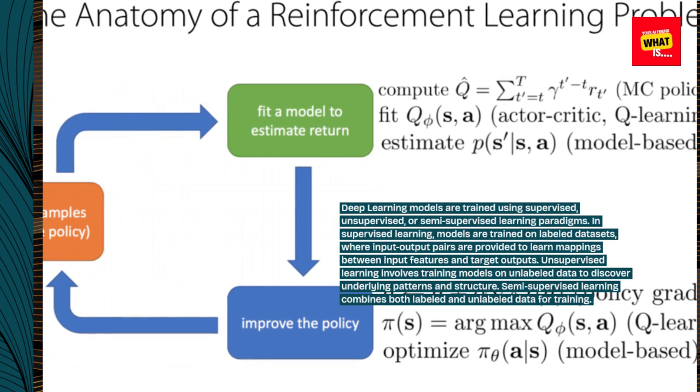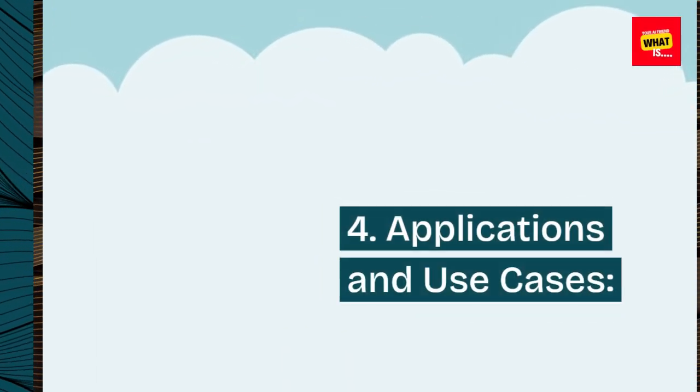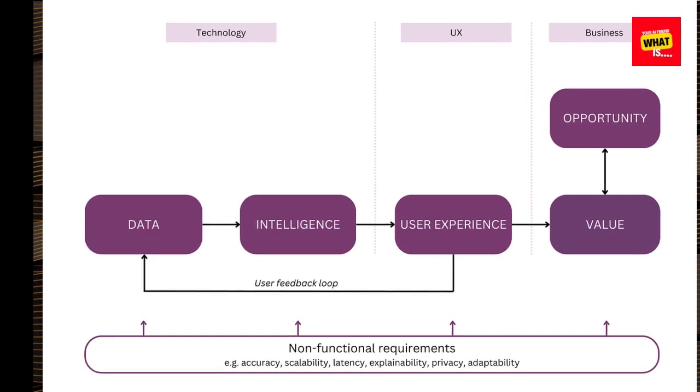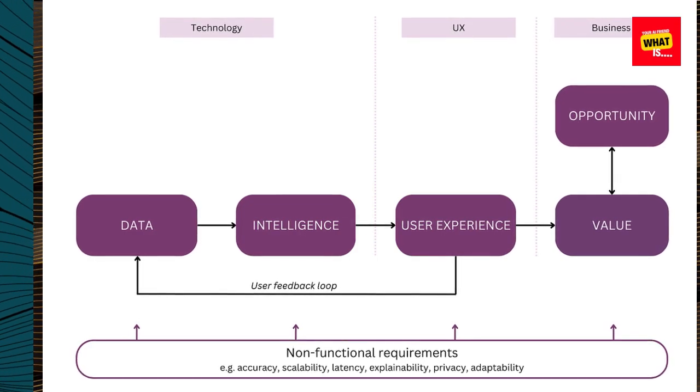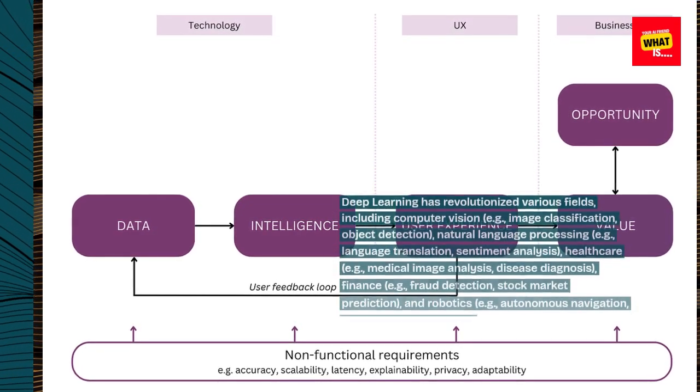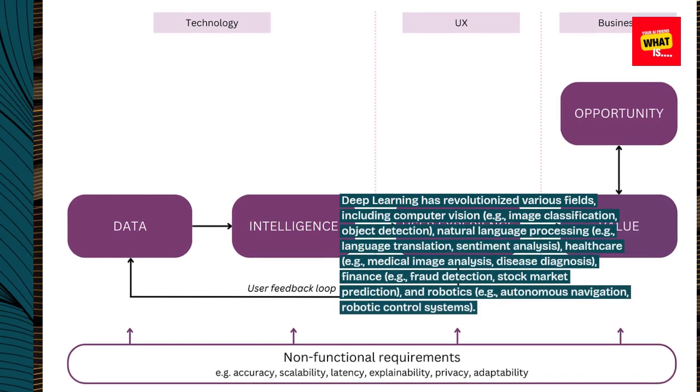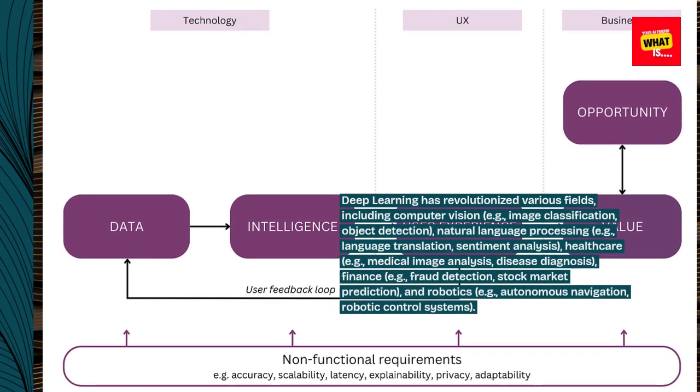Semi-supervised learning combines both labeled and unlabeled data for training. 4. Applications and use cases. Deep learning has revolutionized various fields, including computer vision, e.g., image classification, object detection, natural language processing, e.g., language translation,